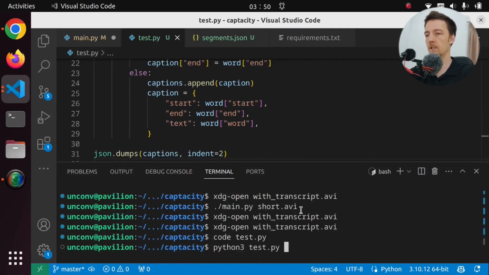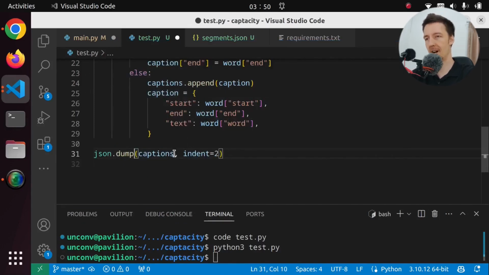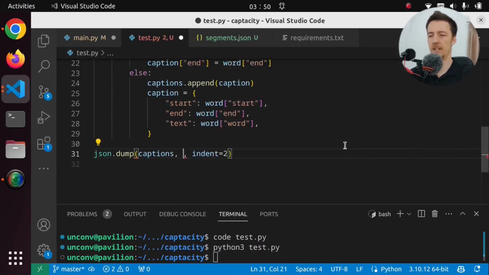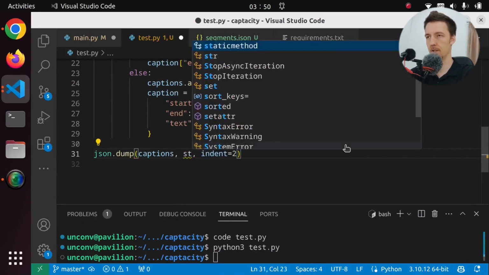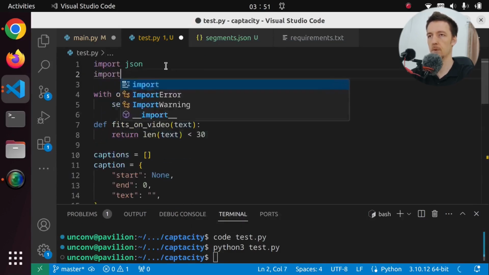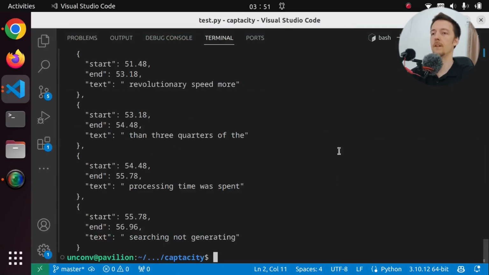Python 3 test.py. And nothing happened. Because, of course, I have to actually print this. Or I can say JSON dump captions into stdout. How does that work? Is it sys.stdout? Import sys. Maybe. Let's try again. Okay, now we got it. So that actually worked first try.